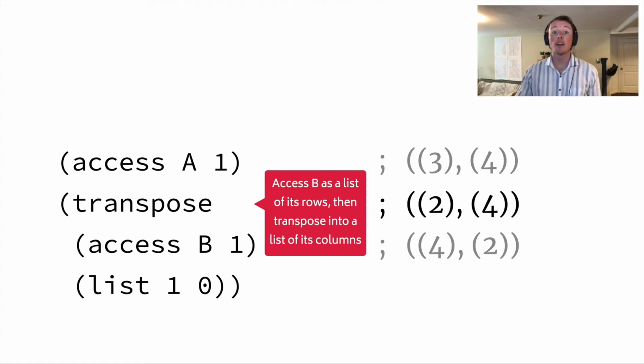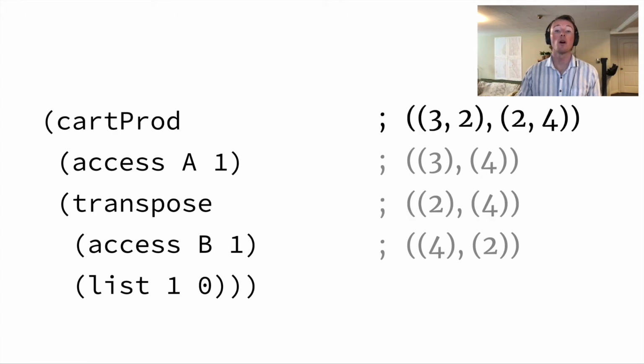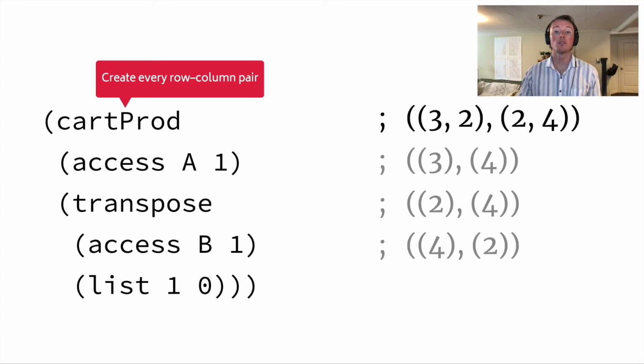Now that we have a list of A's rows and B's columns, we use Glenside's Cartesian product transformer to create every row-column pair. Notice that the resulting access pattern is a 3, 2 shaped matrix, each element of which is a 2, 4 shaped matrix. The 3, 2 shape preserves the shape information from A and B, and will give us the final shape of the output matrix. The 2, 4 shape represents a pair of 4-length vectors, one row of A paired with one column of B.